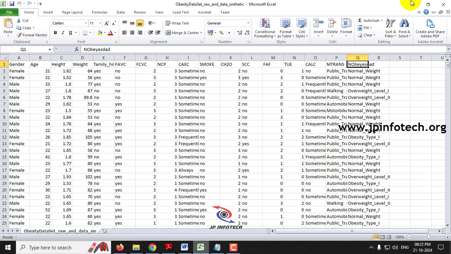Here you can see there are 7 classes available, like normal weight and overweight levels, two kinds of overweight. Let me explain those details.